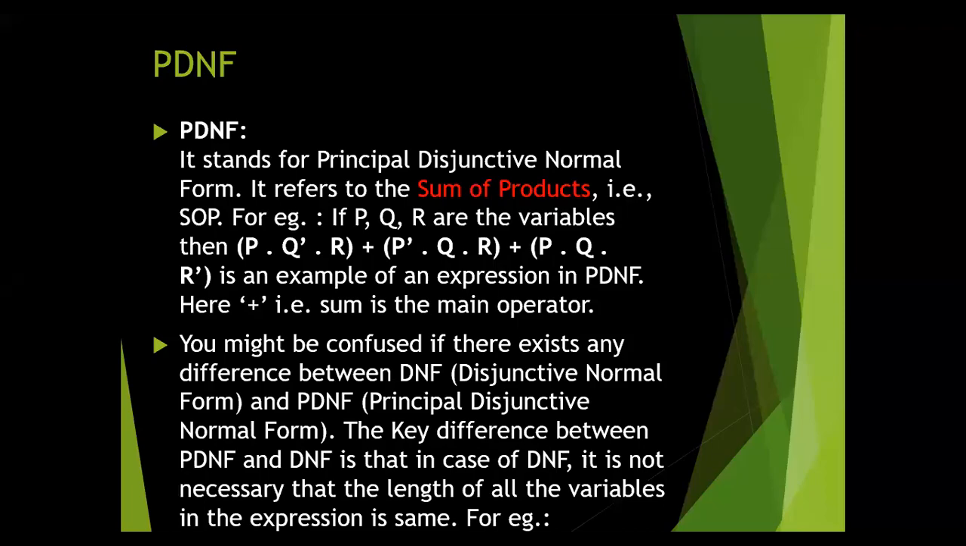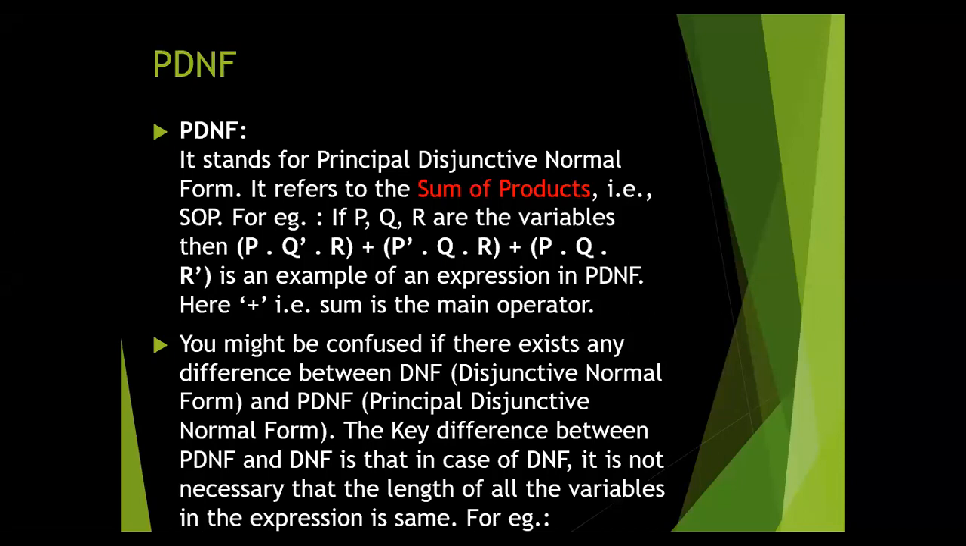PDNF stands for the principal disjunctive normal form. It is therefore the sum of products. It means that in a PDNF, first of all we make the product of the given propositions and then sum all of them. Here is an example.